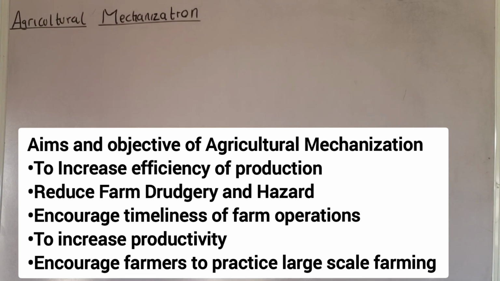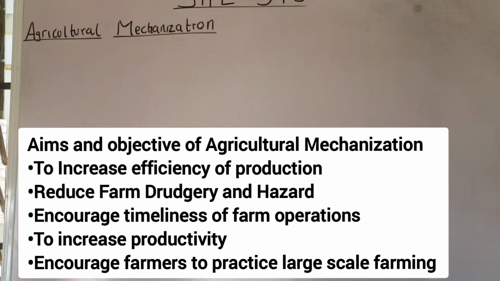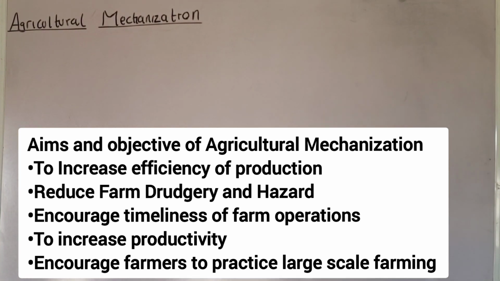And this shift occurs mainly due to the need for more land and capital to be associated with the farmer in order to reap the full technology benefits. For example, let's say a farmer was cultivating one plot of land before. Now, when that farmer gets resources, he has a machine that is able to cultivate more than one plot of land. In an attempt to reap the full benefit of the machines that he has, he's going to try expanding the farm. You understand? That is one of the importance and the aims of agricultural mechanization.